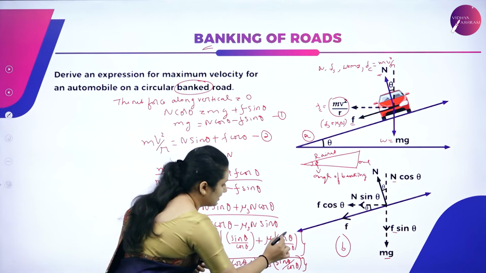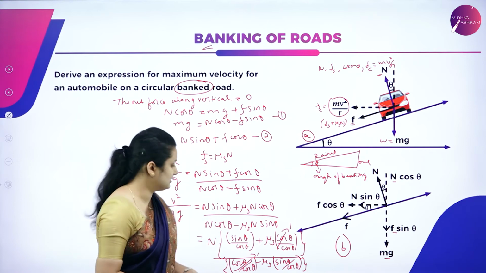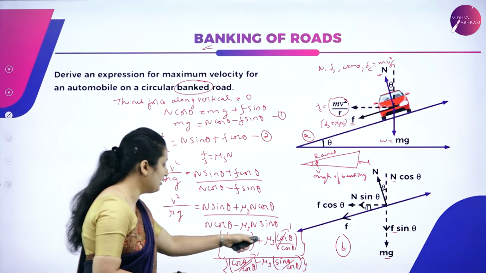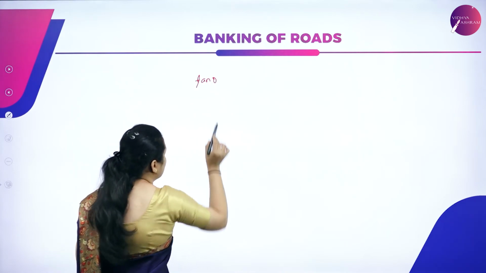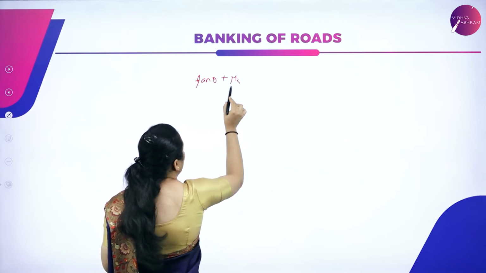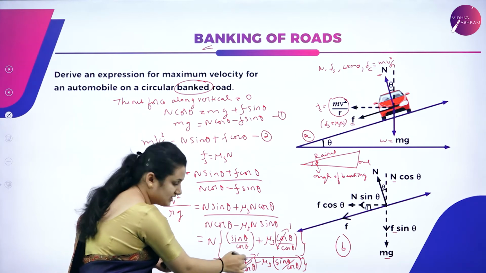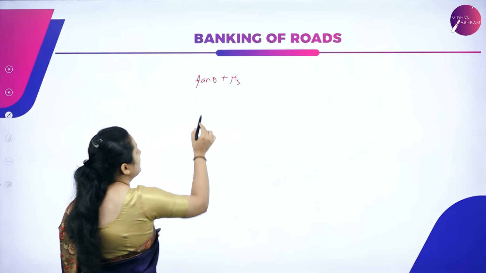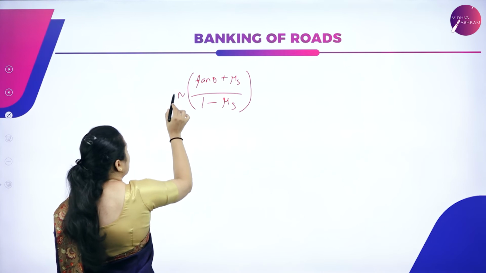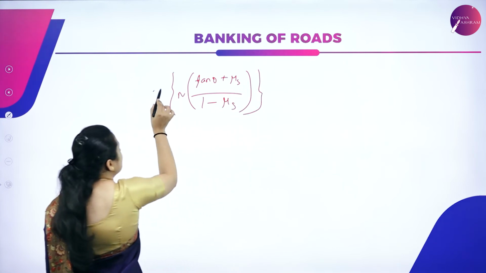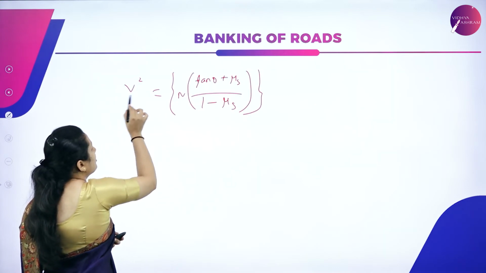So cos theta by cos theta is nothing but equal to 1. Then what is sin theta by cos theta? It is tan theta. So what you'll get? Tan theta plus mu s, divided by 1 minus mu s tan theta. So you have n outside, and this is equal to v square by Rg.